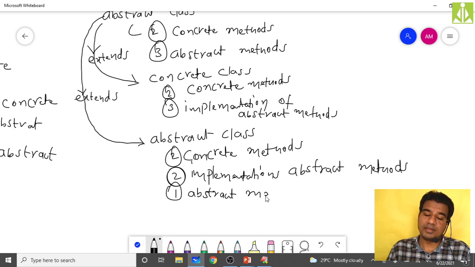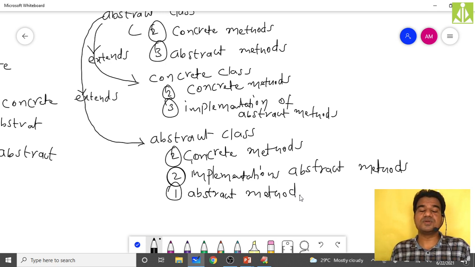Abstract method. This understanding, if you don't understand, believe me, you are going to suffer a lot in future sessions. First, we are having the concrete class. A concrete class will have only the concrete methods. An abstract class is a combination of two, concrete as well as abstract. Then finally the interface, it will have only the abstract methods. So in an abstract class, we can put the mixture. We can put both concrete as well as abstract methods. In a concrete class, it is not possible. You have to give the full implementations and you can maintain only the concrete methods.